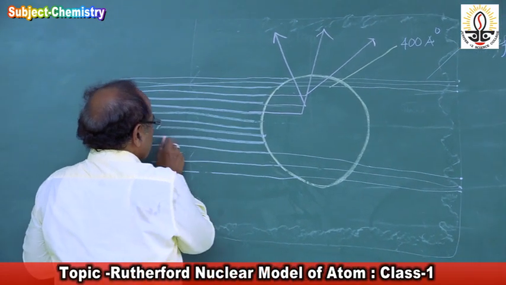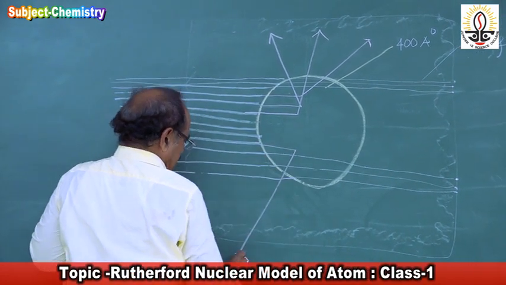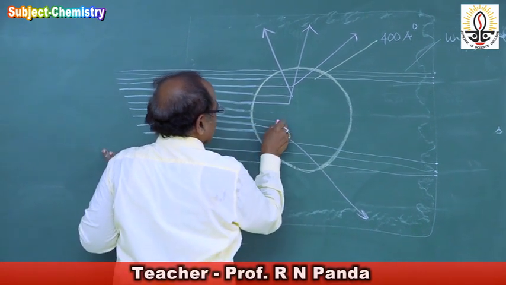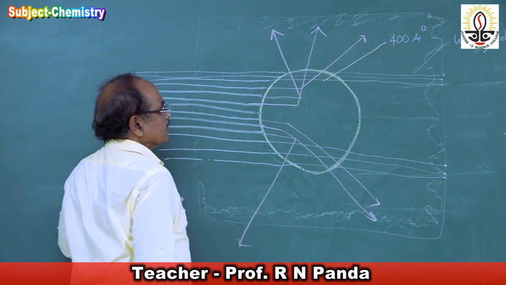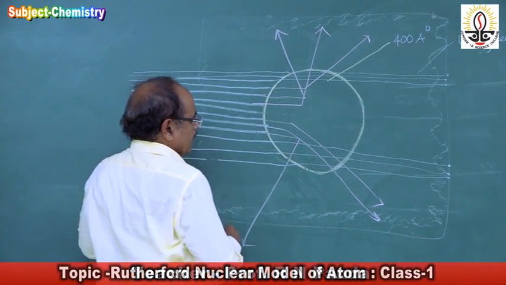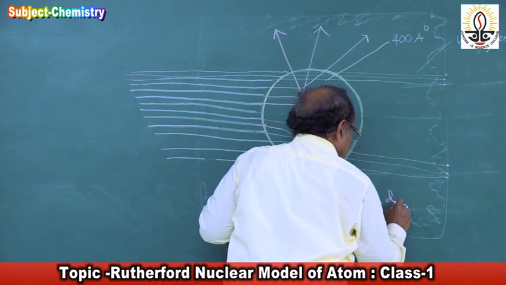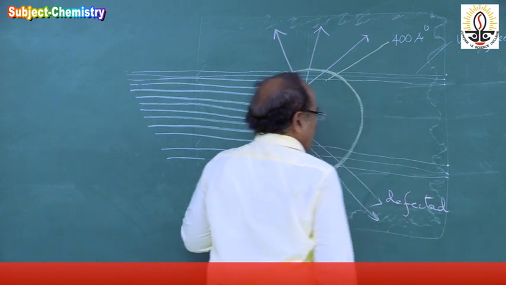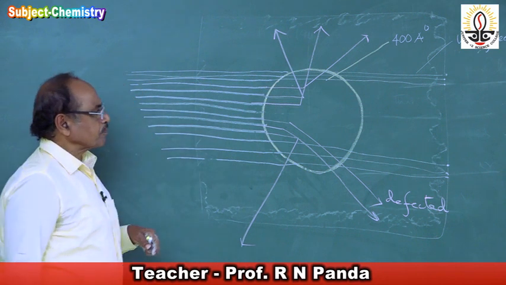And here also some come, hit, and got deflected in smaller and larger angles.